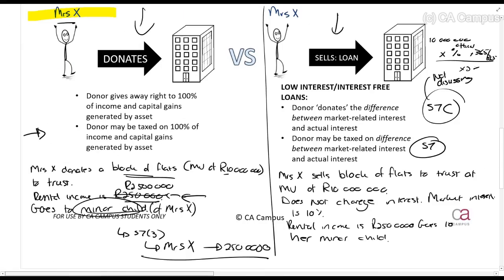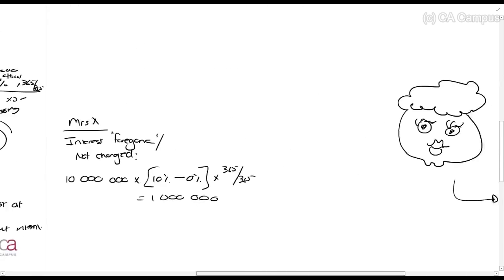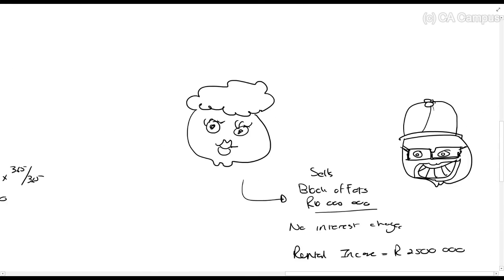What we saw under the first part is that whatever the rental amount is, Mrs. X gets taxed on it in full when the block of flats is donated by her. Now when she sells it to him, we want to take that 2.5 million rands rental income and say Section 7.3 applies and Mrs. X should be taxed on this 2.5 million rands. But think about it for a second.